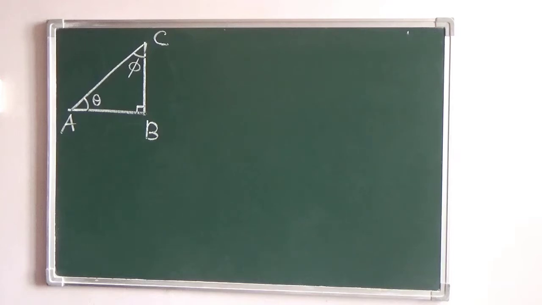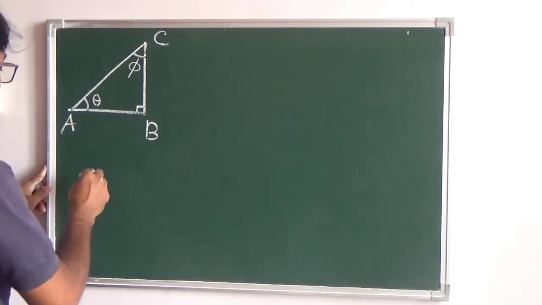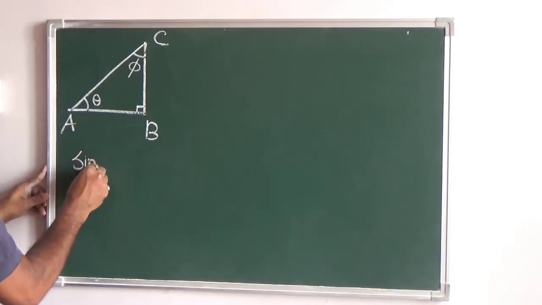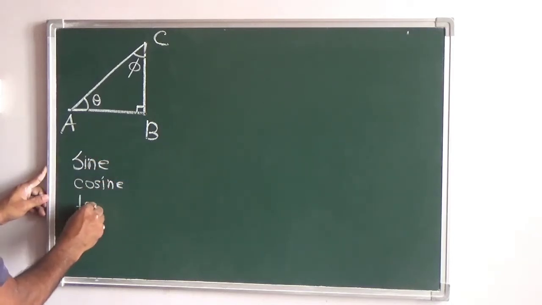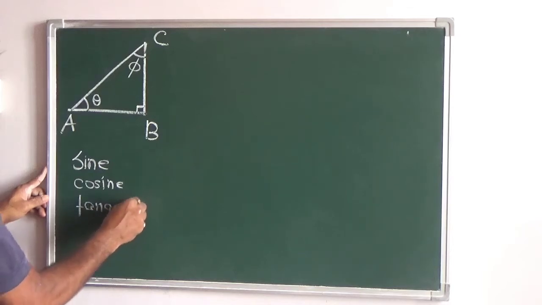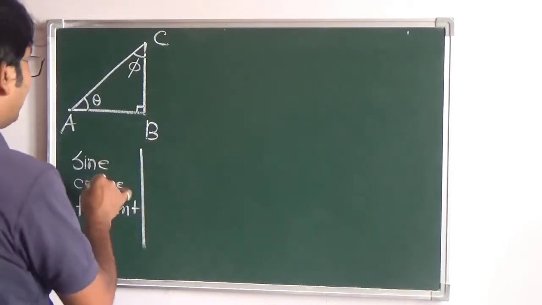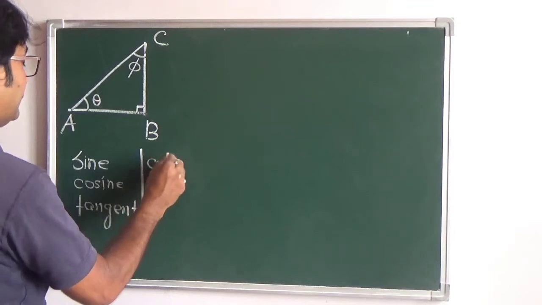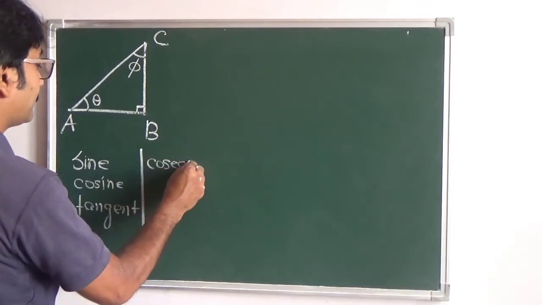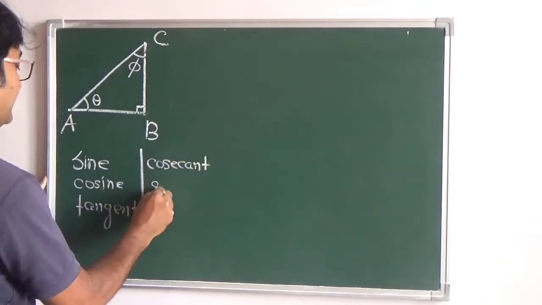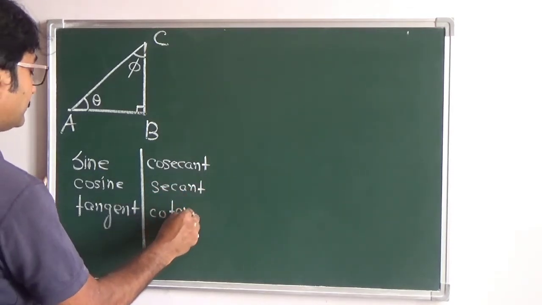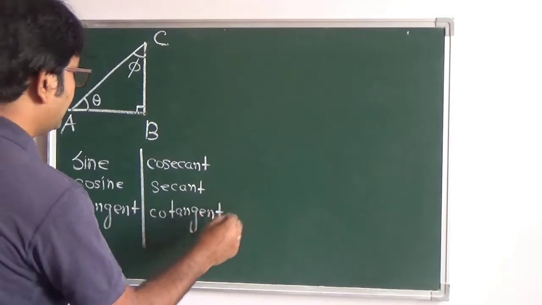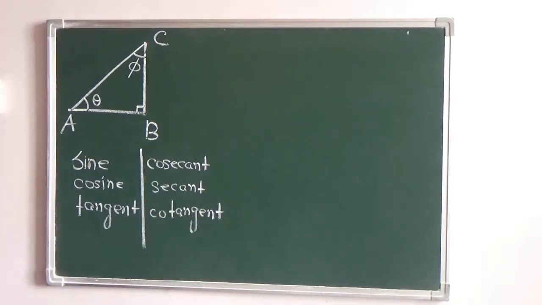Now to talk about the ratios of trigonometry, we have 6 trigonometrical ratios: sine, cosine, tangent. These are the direct ratios. Then cosecant, secant and cotangent. These are the 6 trigonometrical ratios which are related to the sides of this triangle.